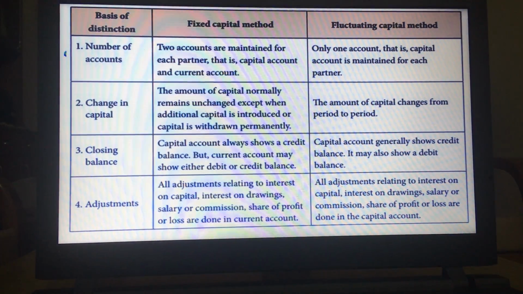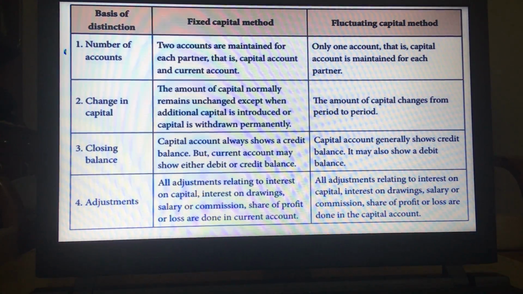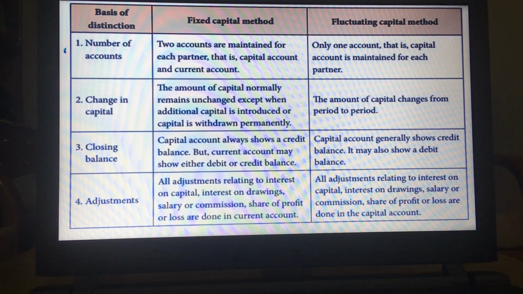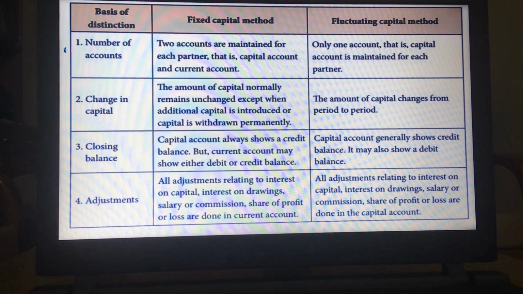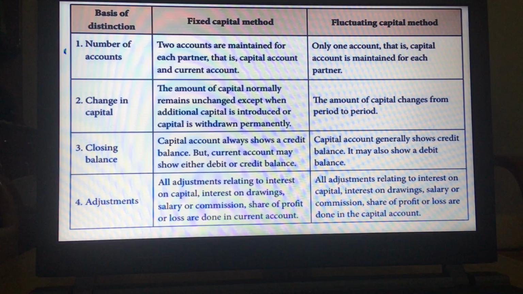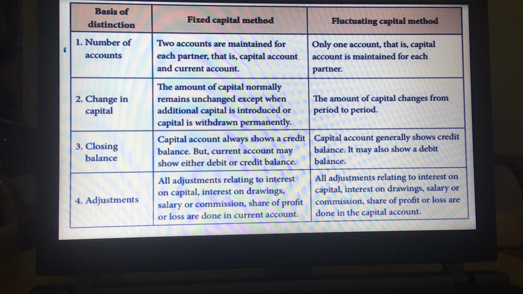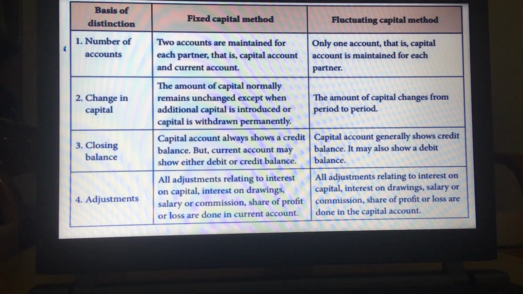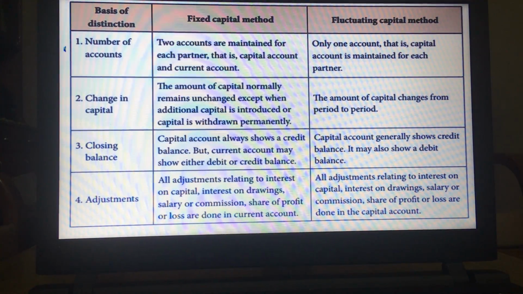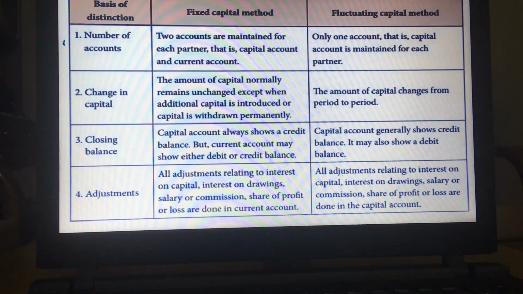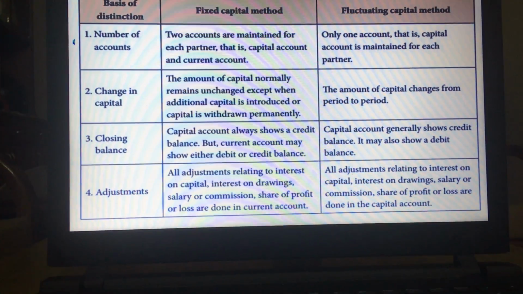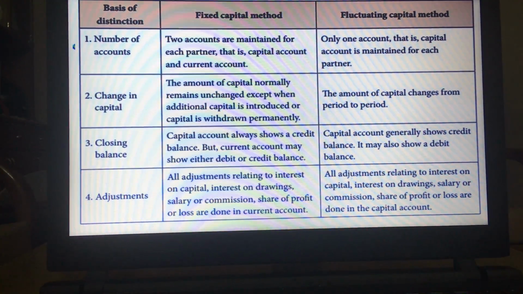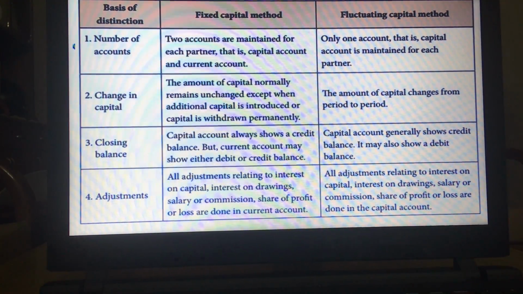When we talk of fixed capital method, the adjustments relating to interest on capital, interest on drawings, salary, commission, share of profit or loss that is transferred from P&L appropriation account for the partner are all done in the current account, leaving the capital account unaltered.